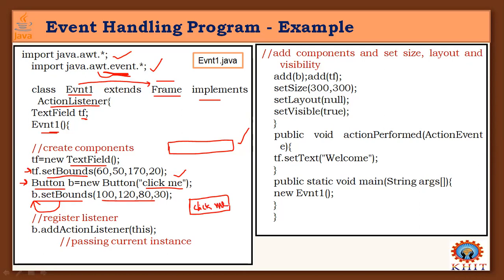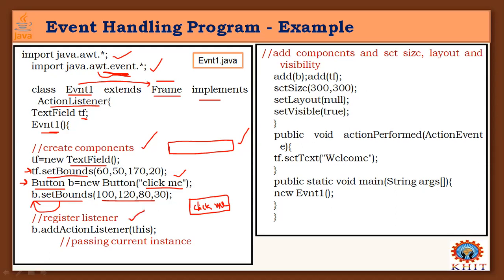So these are called components, which help with user interface interaction, and the program responds to your events. This program responds to events generated by the components you created in your program. So this part of the code creates the components. Then for these components, we need a listener to handle such events.